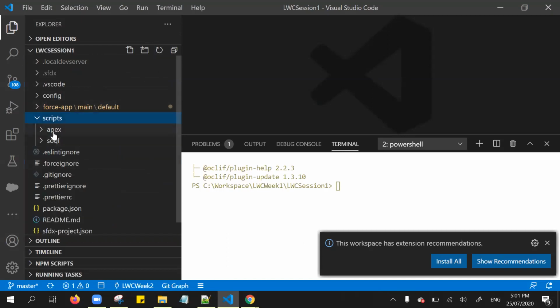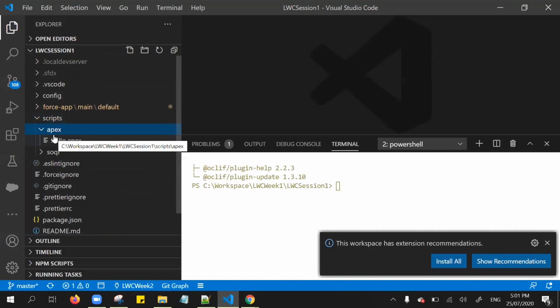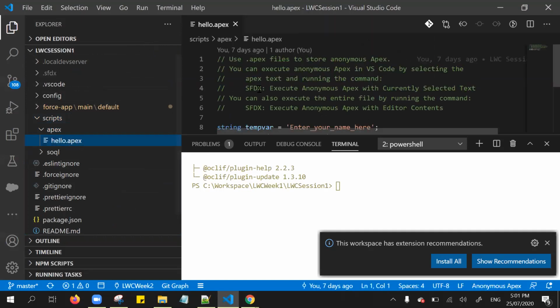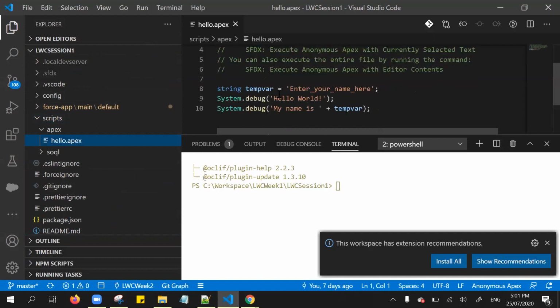And scripts, this is one of the main things actually. We use the developer console most of the time to build our logic, or to call some Apex class method, or to schedule an Apex class.